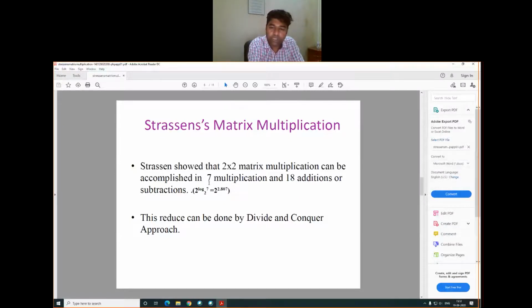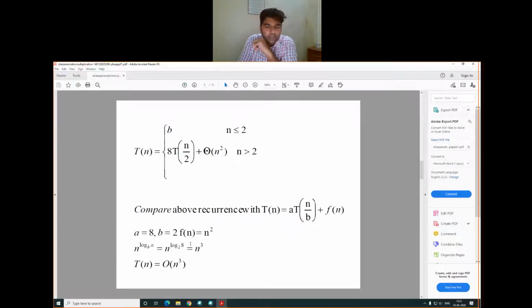So 7 multiplications and 18 additions and subtractions are performed, and the time complexity is what? It is n raised to log base 2 of 7. Why are we taking this? Because in the previous slide we have seen what will occur.